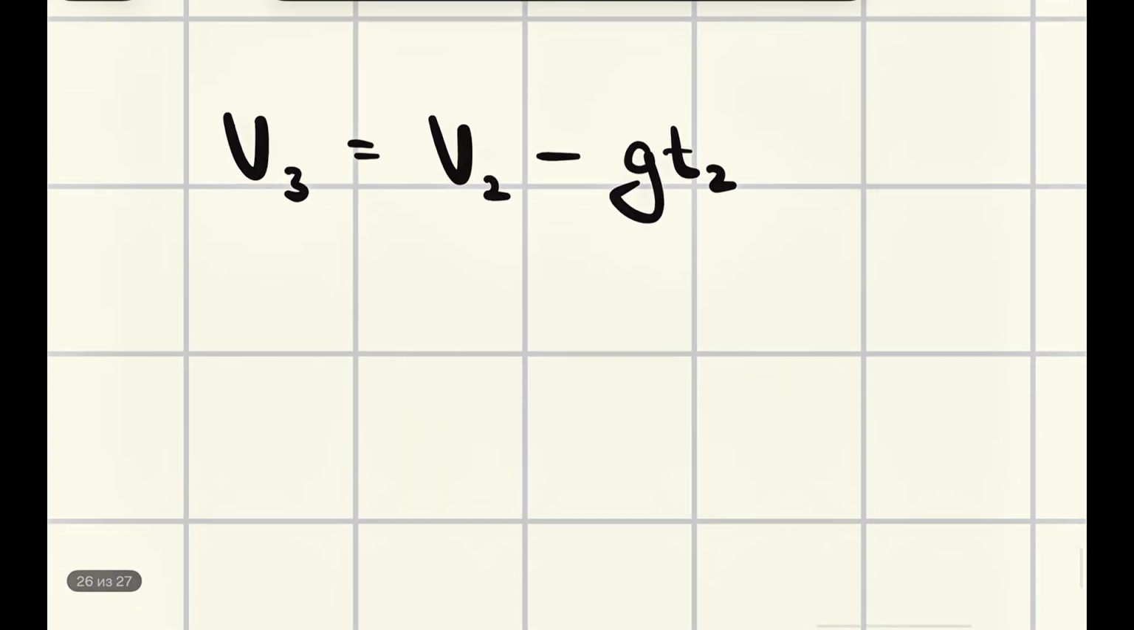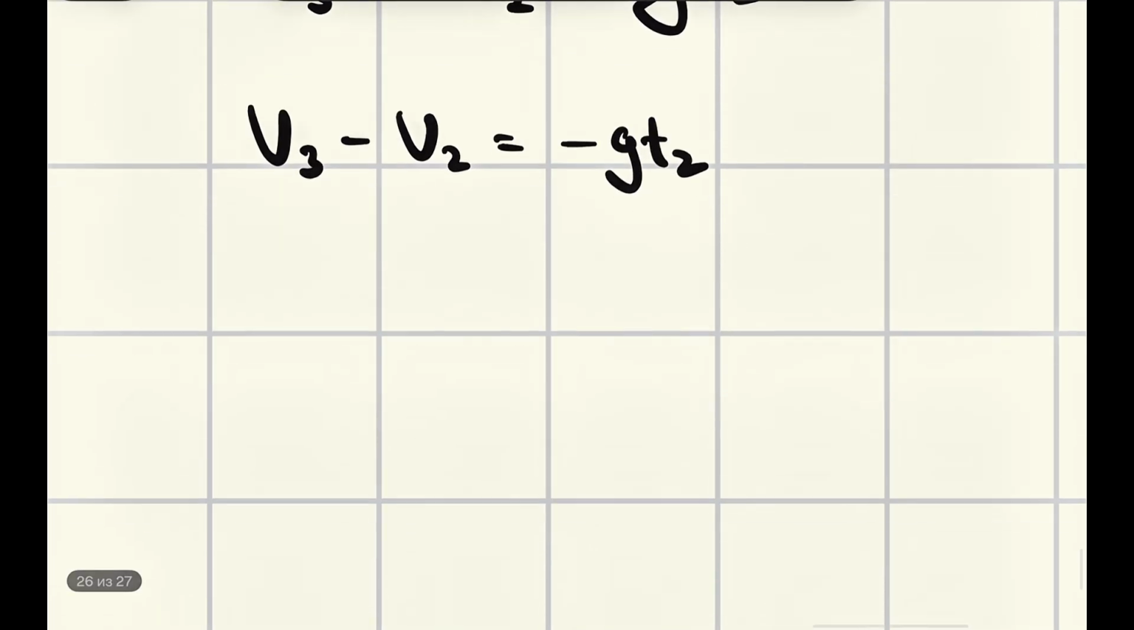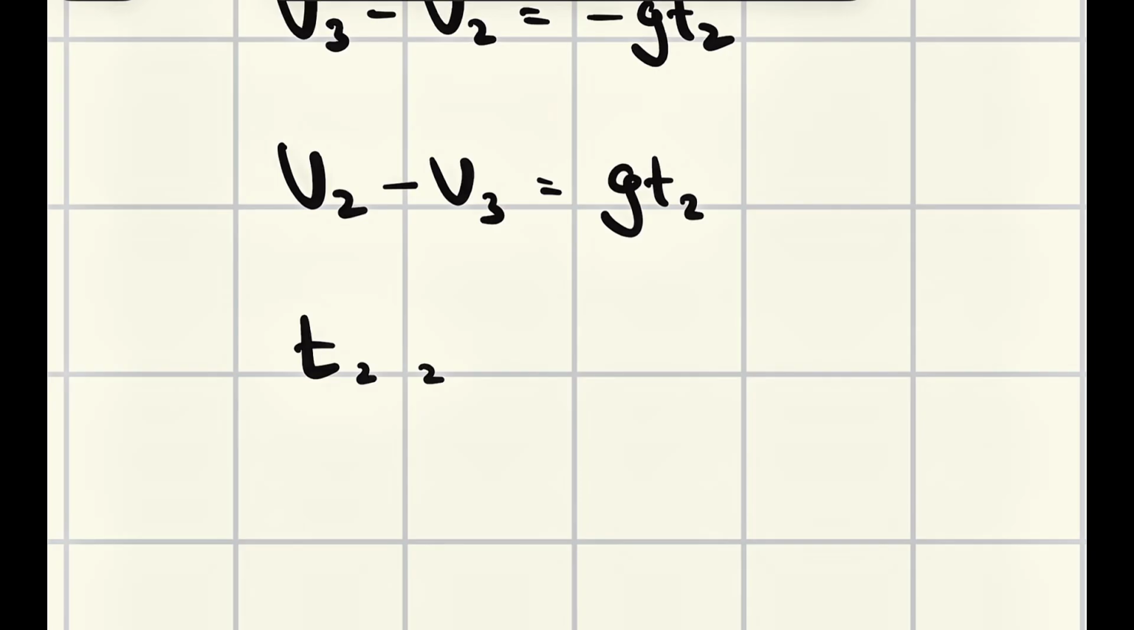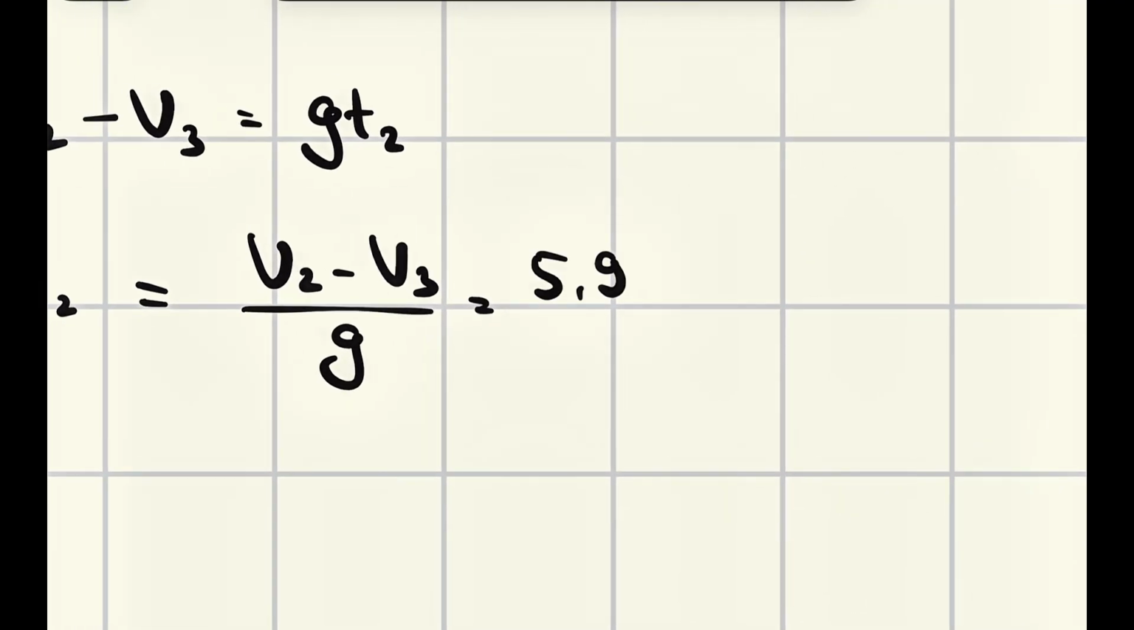Yeah, the same process as before. I think that we don't have to repeat it. So this would be v3 minus v2 equals minus gt2, and we have to swap their places. v2 minus v3 equals gt2. And time 2 would be equal to v2 minus v3 divided by g. Okay, we know that v2 is our 596. This v3 is just 0, at the very top, as we have told you.